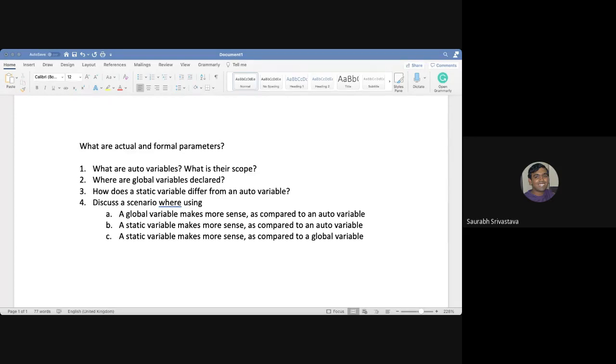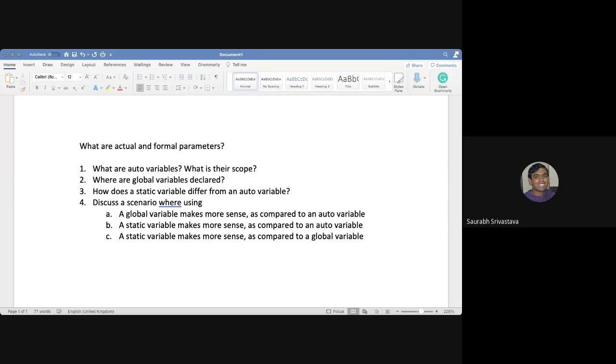Linking essentially means you bring together code from different sources and make one executable out of it. So when you are linking code from different places, your code will have access to the global variables of each other. Wherever global variables are, they'll become accessible to the other files as well.